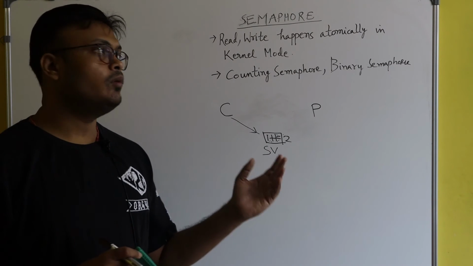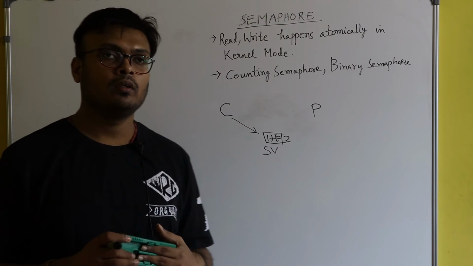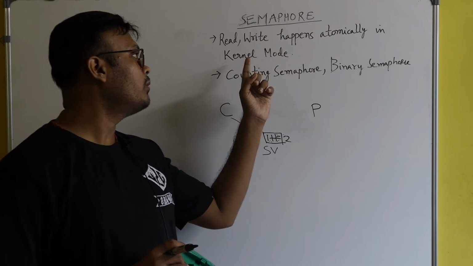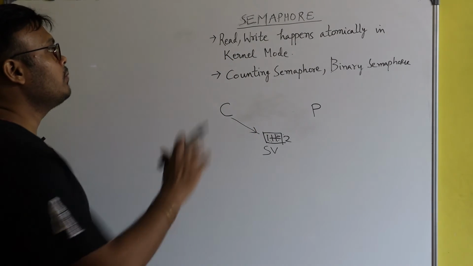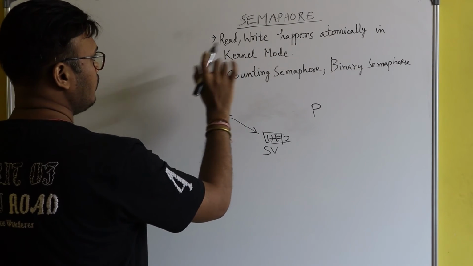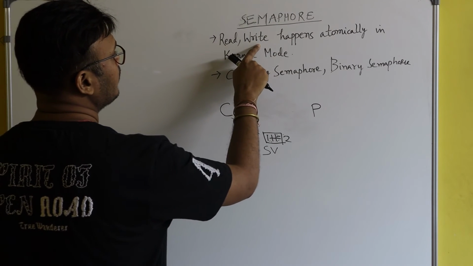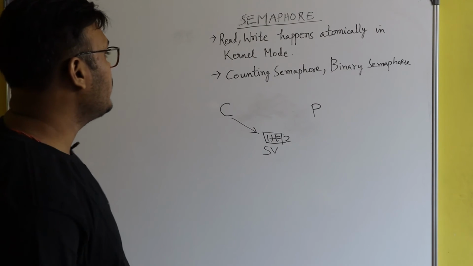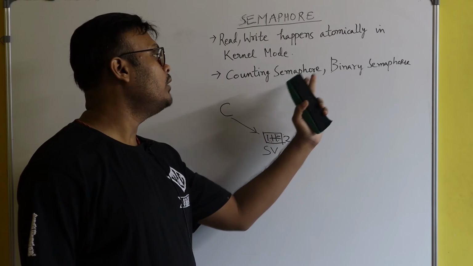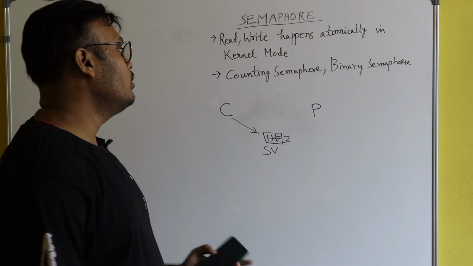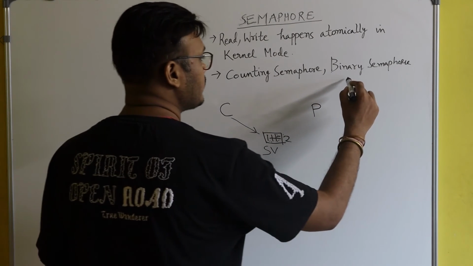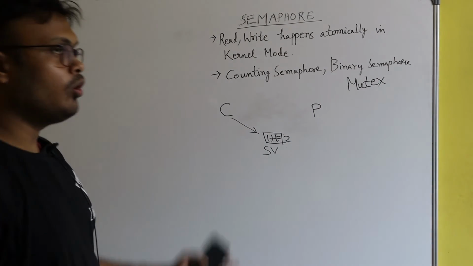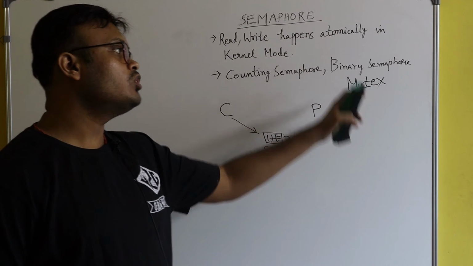With the help of the operating system, this atomicity can be achieved. Although semaphore is used in user mode, it is implemented in kernel mode with the help of the operating system. That's why I have written that semaphore is a variable where read and write happen atomically in kernel mode. The second statement is that there are 2 types of semaphore: counting semaphore and binary semaphore. Binary semaphore is also known as mutex. In order to achieve mutual exclusion, we use binary semaphore.